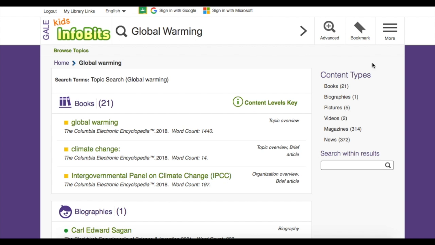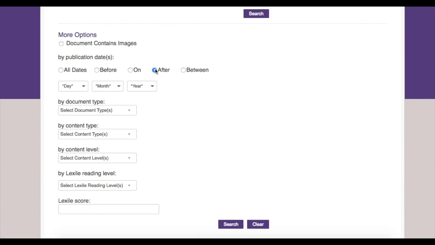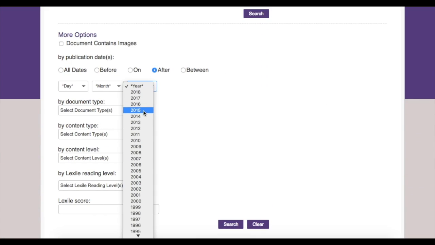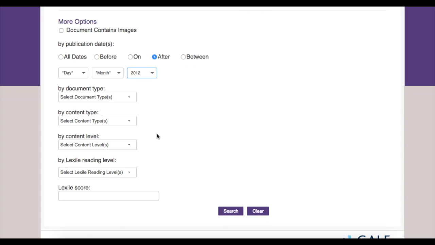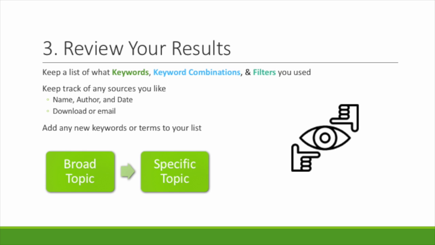Many databases will have a menu bar of filters that help you to narrow down the search results. This one lets you choose sources that are of different types, like books, biographies, pictures, videos, magazines, and news. You can also choose advanced search settings to narrow down your results by the year it was created or your reading level. Next, you want to review your results.